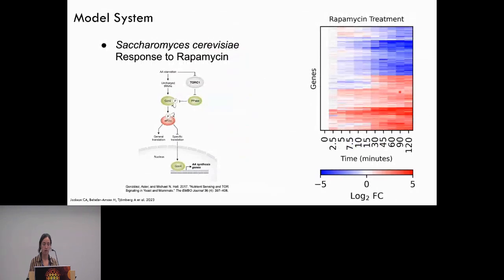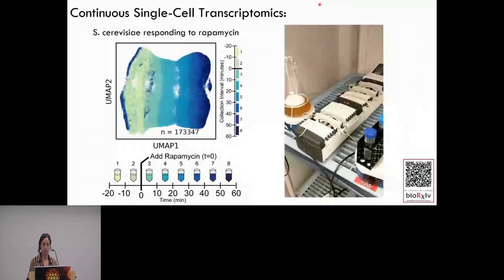So the model system that I'm using for this project is yeast responding to a drug perturbation. That perturbation is rapamycin, which affects the TOR complex, and it creates a starvation-like response in yeast. And this induces an upregulation of stress response and metabolic transcripts and a downregulation of ribosomal transcripts. So this was created by a postdoctoral researcher, Chris Jackson, in my lab. The data is available here. It's a really amazing data set.